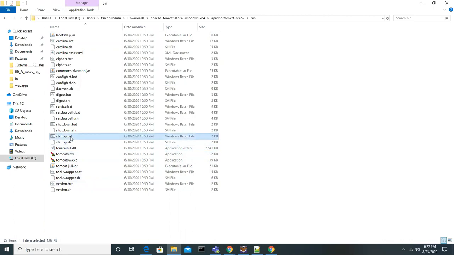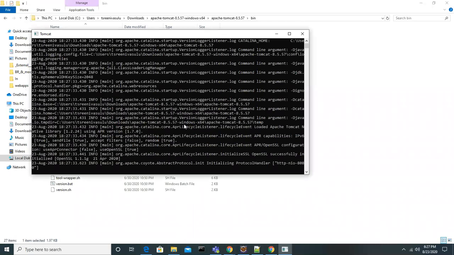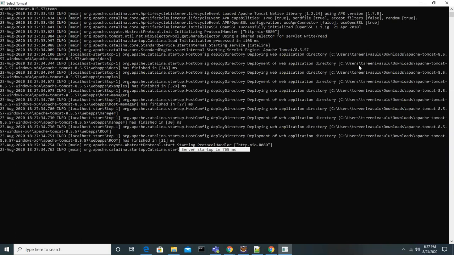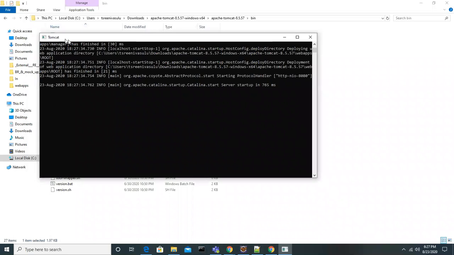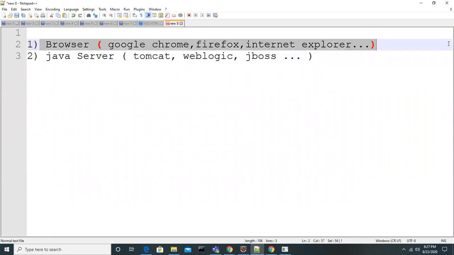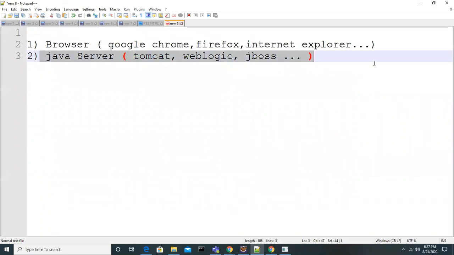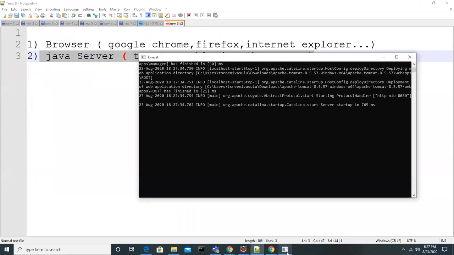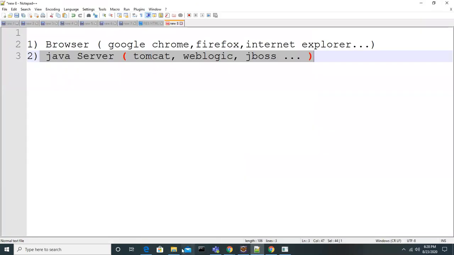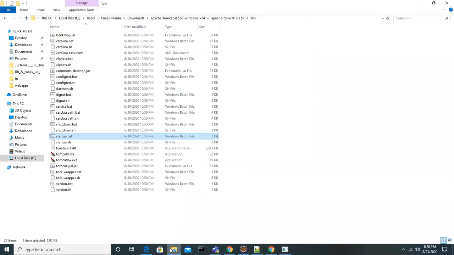There is also startup.bat. You can see the startup.bat, right? When you click on the startup.bat, that means the server started. What is that, guys? Server startup. So we are getting ready with the things to develop our application. What do we mainly need? This is what we needed, and we already installed that. And we are trying to install the server. So as part of that, I downloaded the Tomcat server and started it. And how to download the software and how to start it.